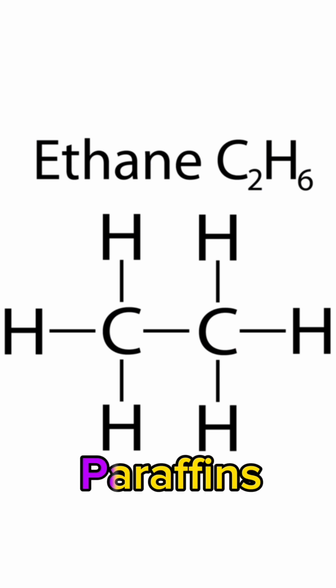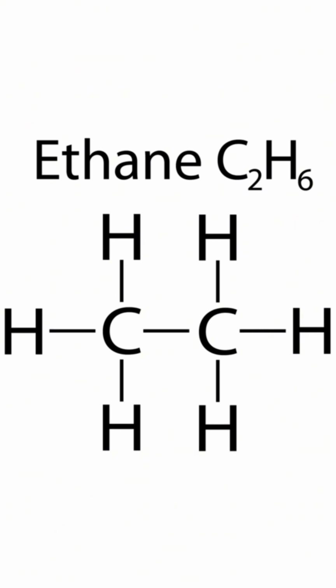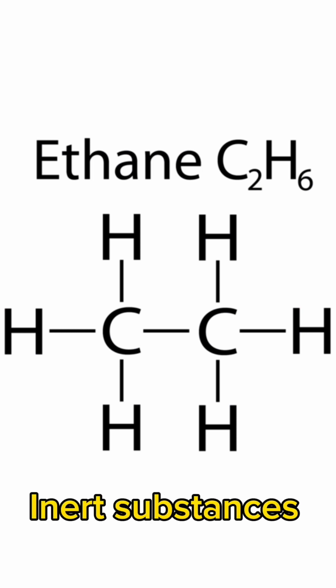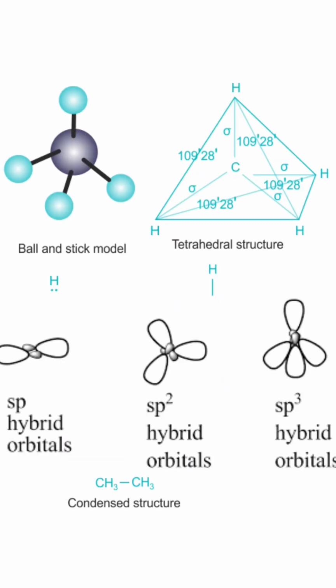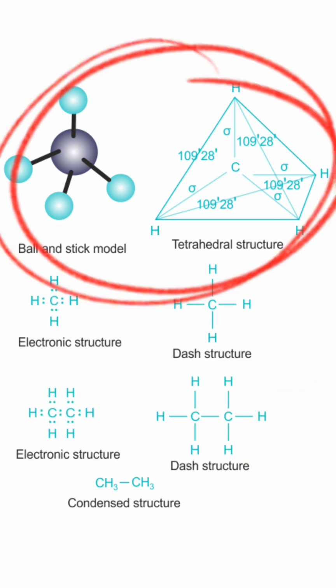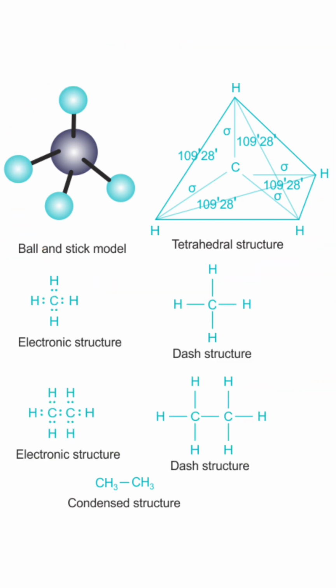Alkanes are called paraffins because they have little affinity towards general reagents. In other words, alkanes are inert substances. They undergo reactions only under drastic conditions. Each carbon atom in an alkane is sp3 hybridized, therefore having a tetrahedral shape and a bond angle of 109.5 degrees.